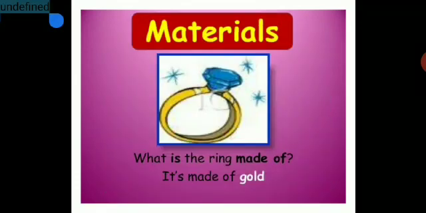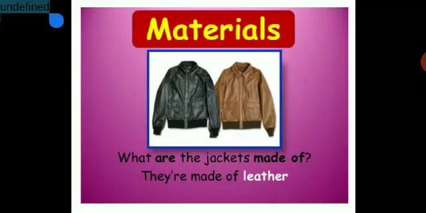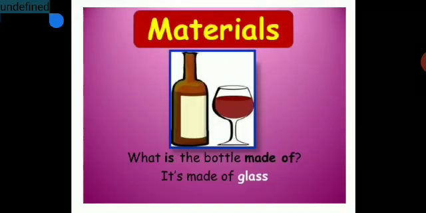So now let us see materials. What is the ring made up of? It is made up of gold. Then you see materials. What are the bikes made up of? They are made up of metal. What are the jackets made up of? They are made up of leather. What is a bottle made up of? It is made up of glass.